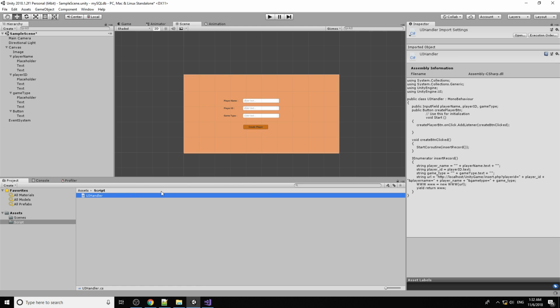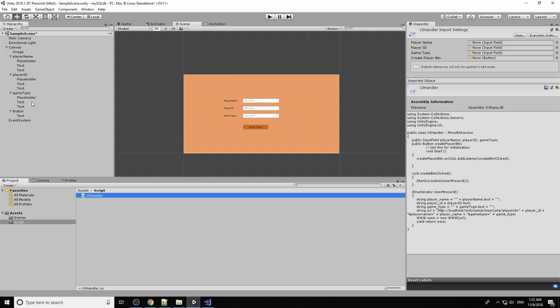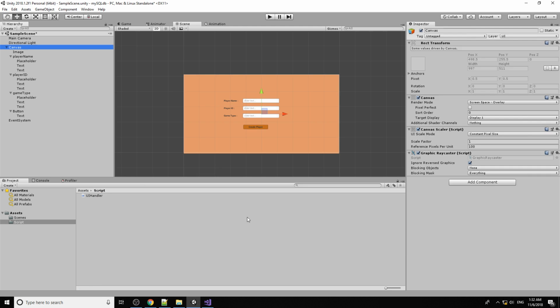So we need to attach the script to an object inside the game, so I just choose the canvas, then I set the script. We have player name, player ID, game type, and lastly the button.